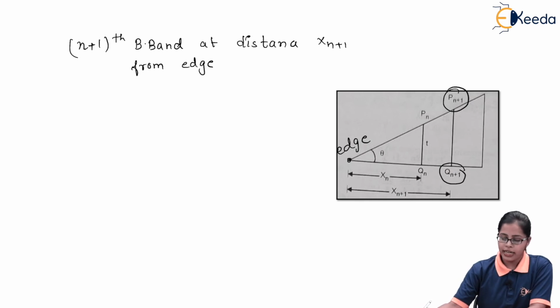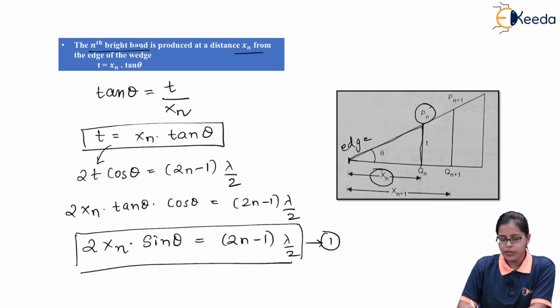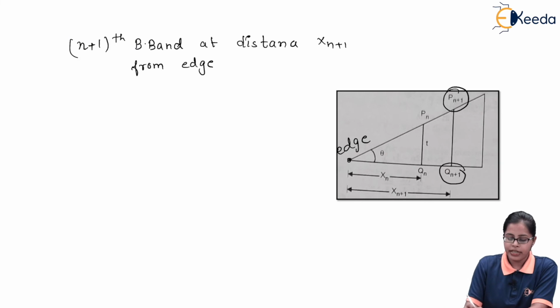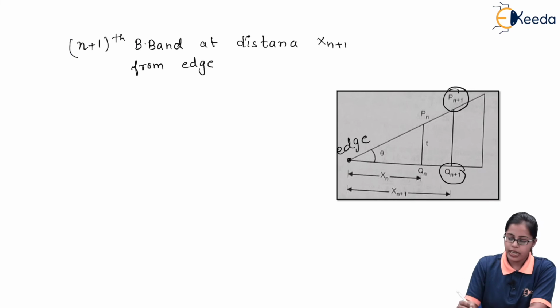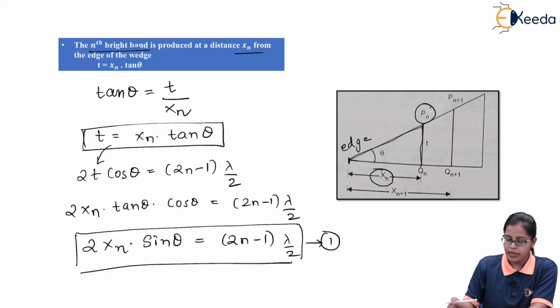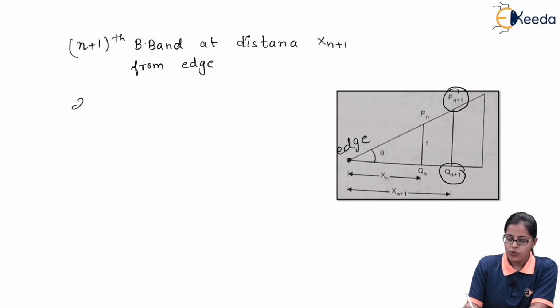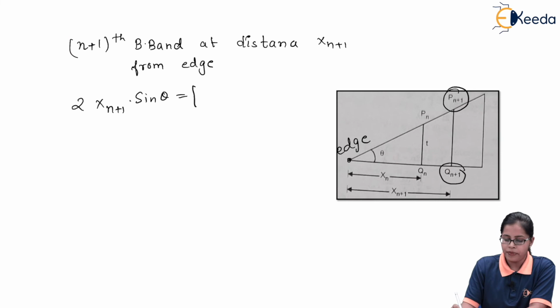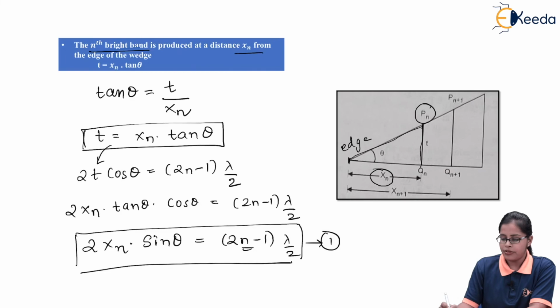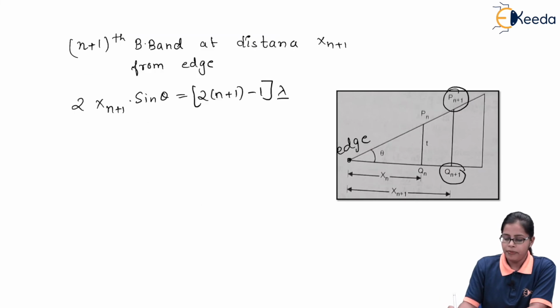So if we do the calculation again in a similar manner, as we got t as xn tan theta, in a similar manner we can get t as xn plus 1 tan theta, and if we do the calculation again, we can ultimately get the equation as 2xn plus 1 sine theta. Instead of n in this equation, we are going to write just n plus 1. So instead of n, I am writing n plus 1 minus 1 times the lambda by 2 term.